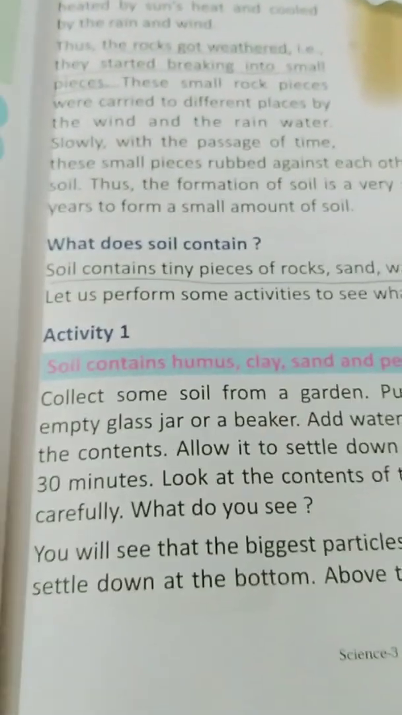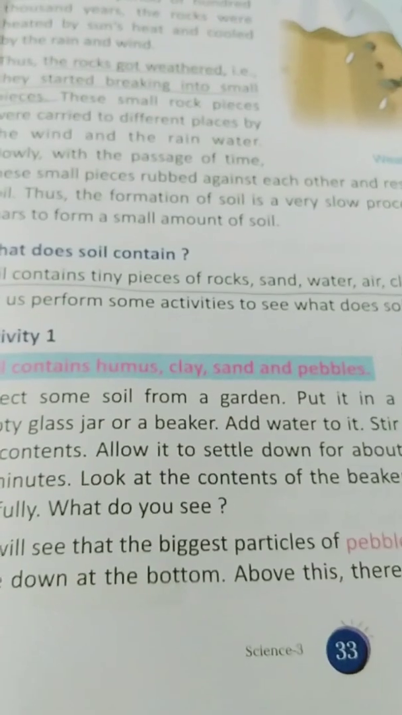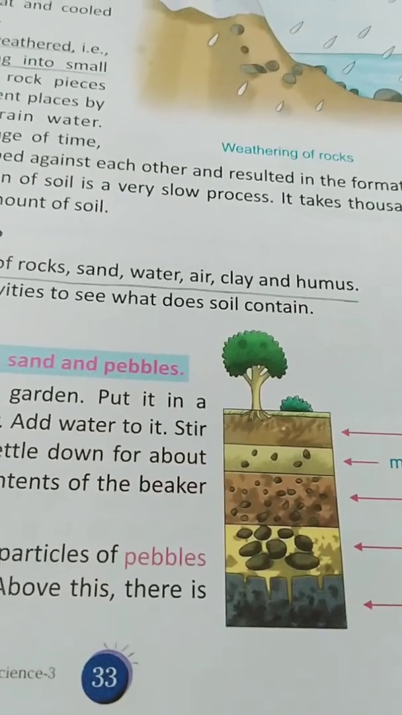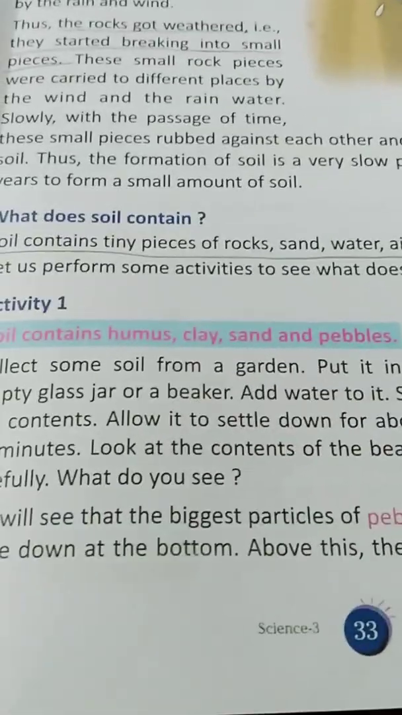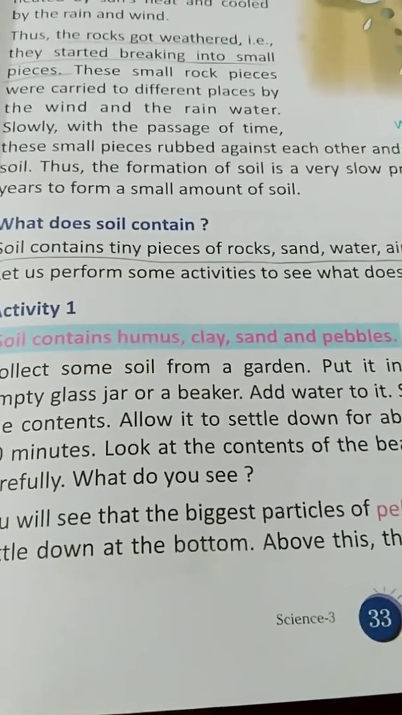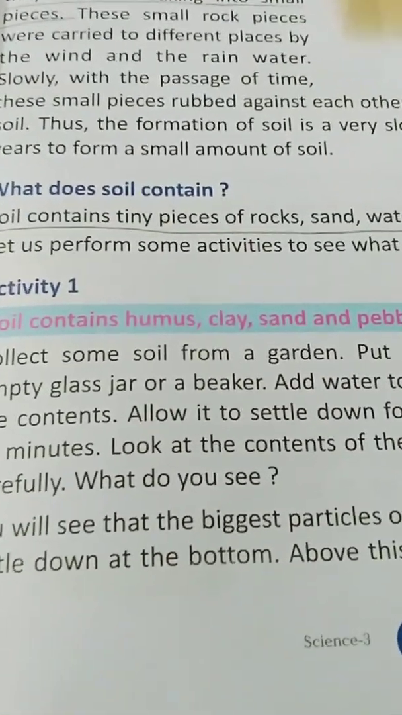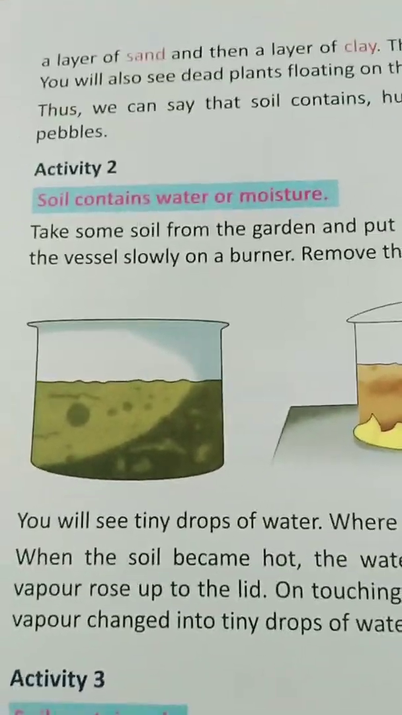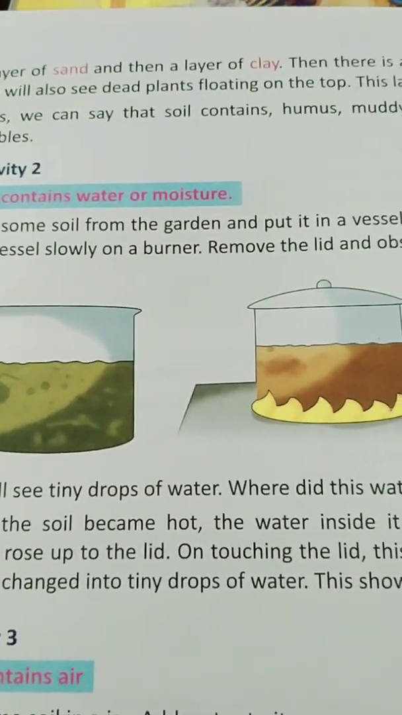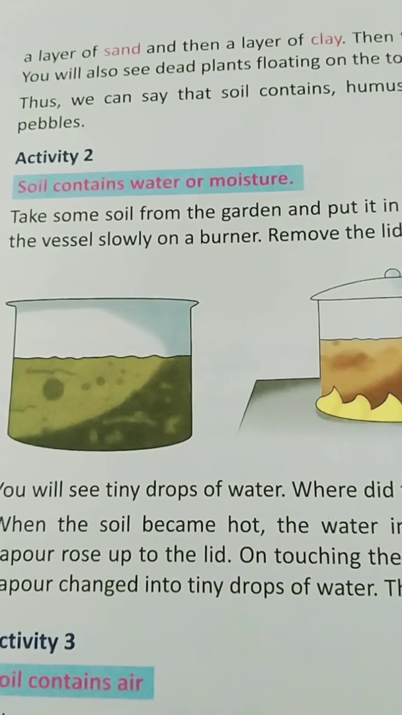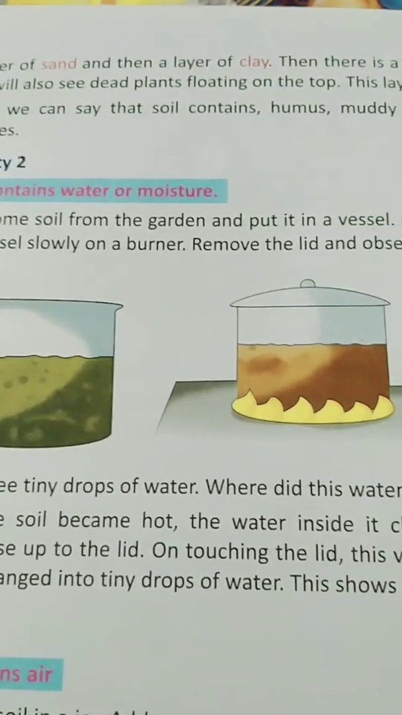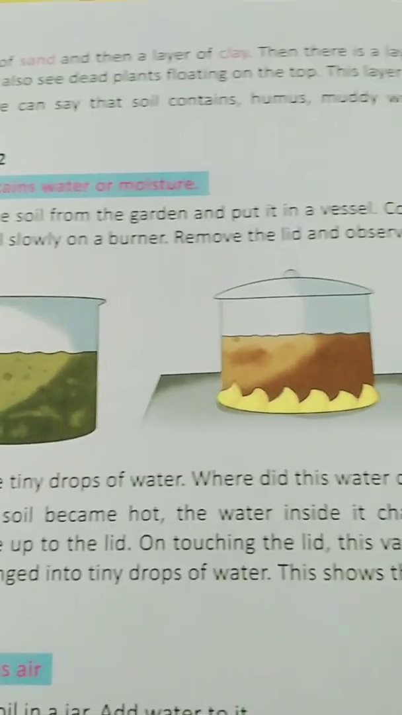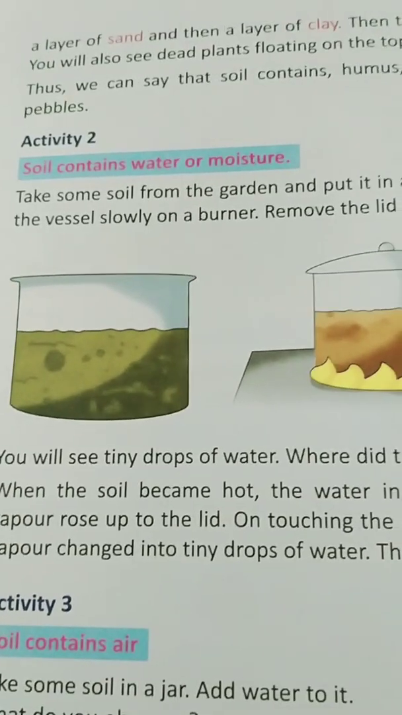Okay, students, we will be doing this activity in our class. We will be collecting some soil from the garden, and like this we will keep it in the beaker. You all will be doing activity 1 at your home, as you are at home. So, do try this exercise, everyone. Now, a layer of sand and then a layer of clay. Then there is a layer of muddy water. You will also see dead plants floating on the top. This layer is called humus. Thus, we can say that soil contains humus, muddy water, clay, sand, and pebbles.